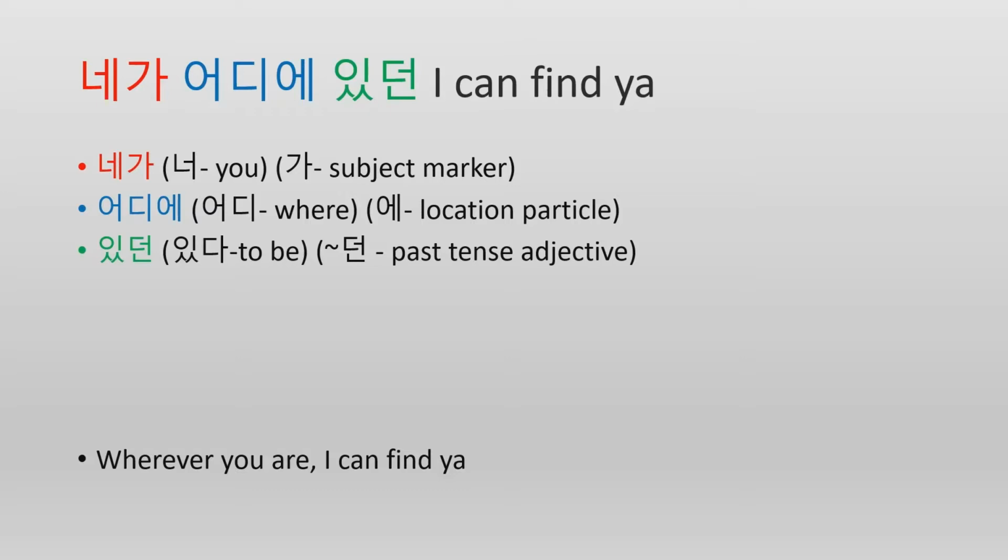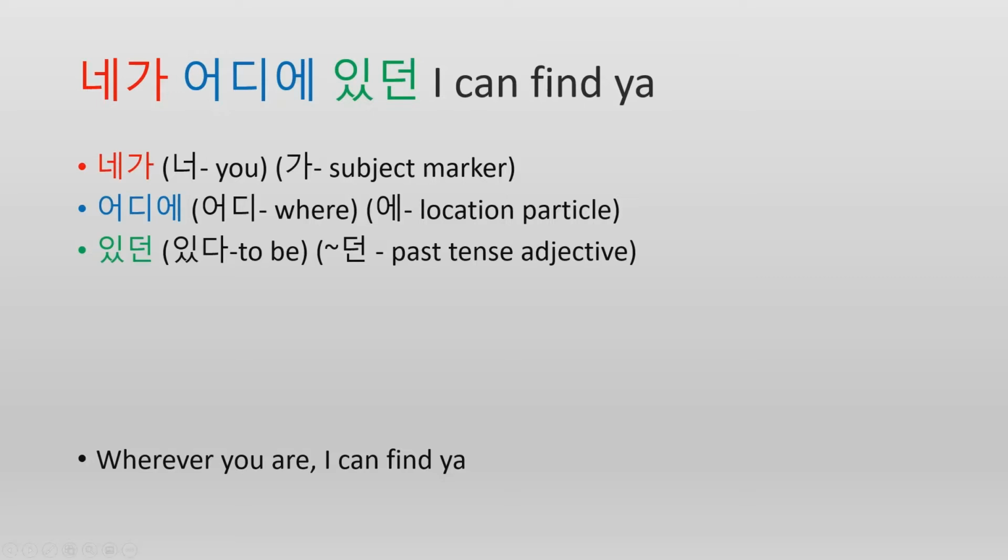Or not right, but completely accurate word for word. So, 네가, you, 어디에, where, and 있어 would mean where you are. So, 있던 is making it past tense and an adjective, saying wherever you were, I can find you.